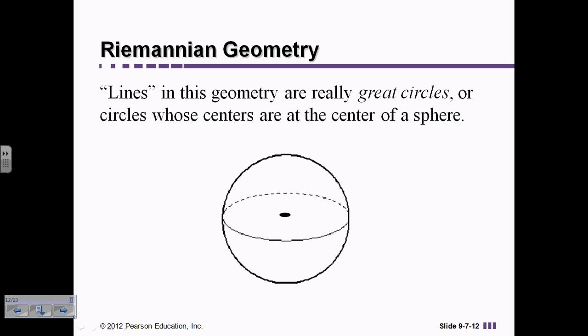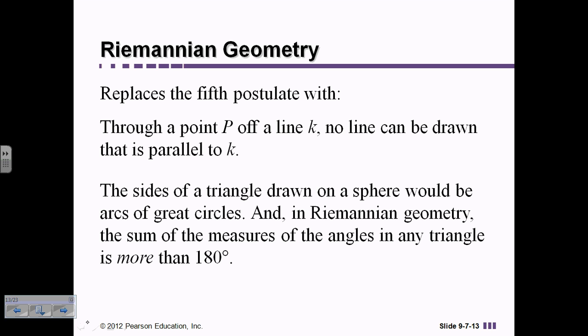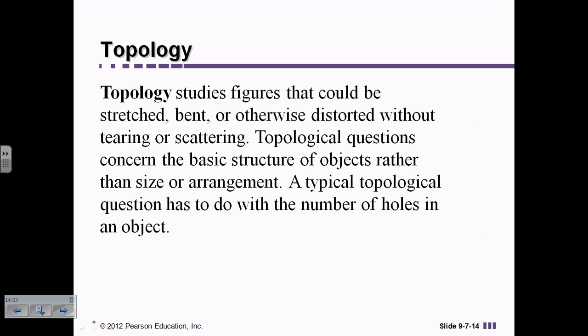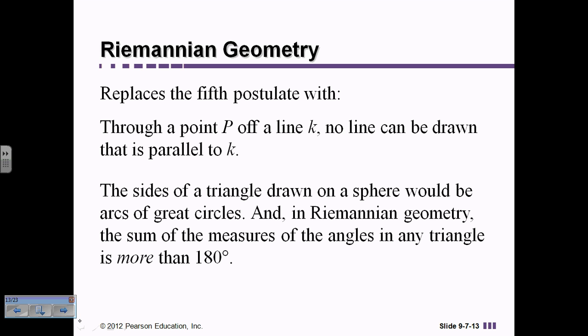So he replaced the fifth postulate with, through any point P not on line K, no line can be drawn that is parallel to K. And he philosophized that the sum of the angles of any triangle is more than 180 degrees. And again, he went through and did quite a bit of proof to try and prove his theorems, but it was very difficult to prove his theorems when people were still thinking of the Euclidean geometry that they were familiar with.